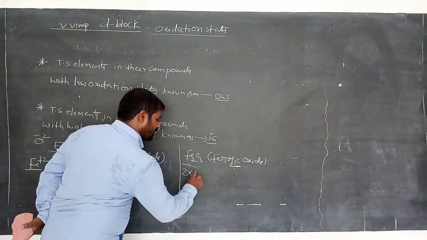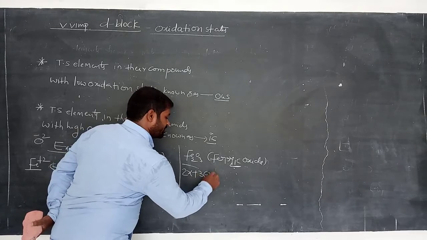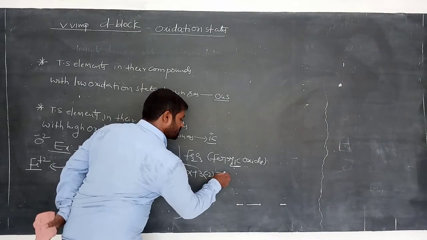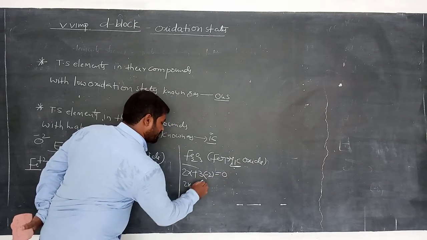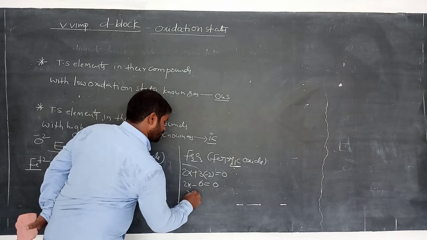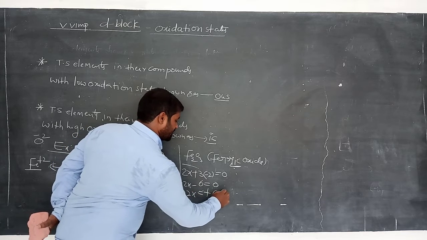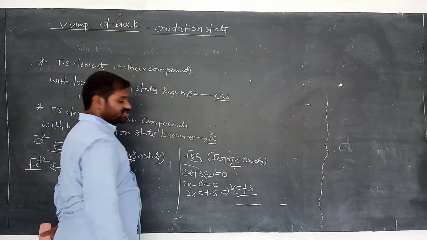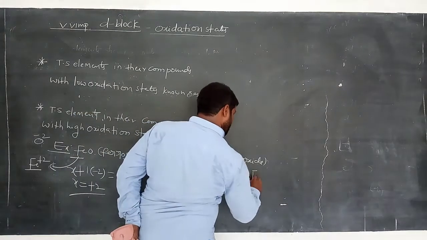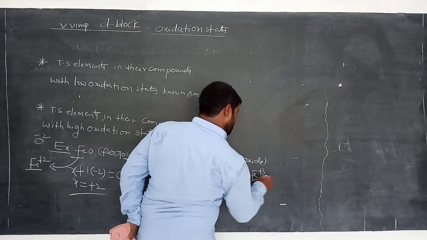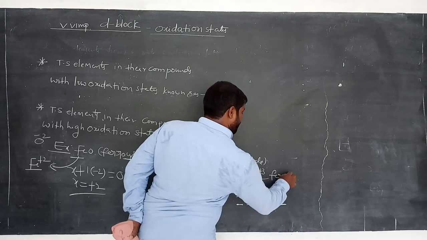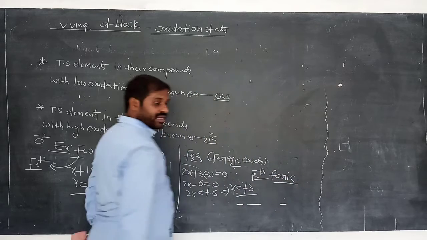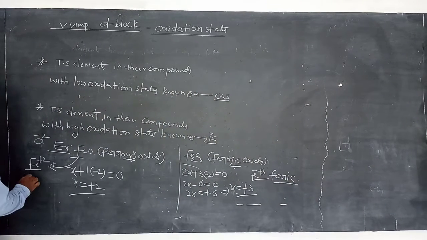So taken as 2x, and 3 oxygens with -2 charge, then equals 0. So 2x - 6 equals 0. 2x equals +6. Then x equals +3. What is the oxidation state of iron in this compound? Fe+3. This is called ferric. And this is called ferrous.